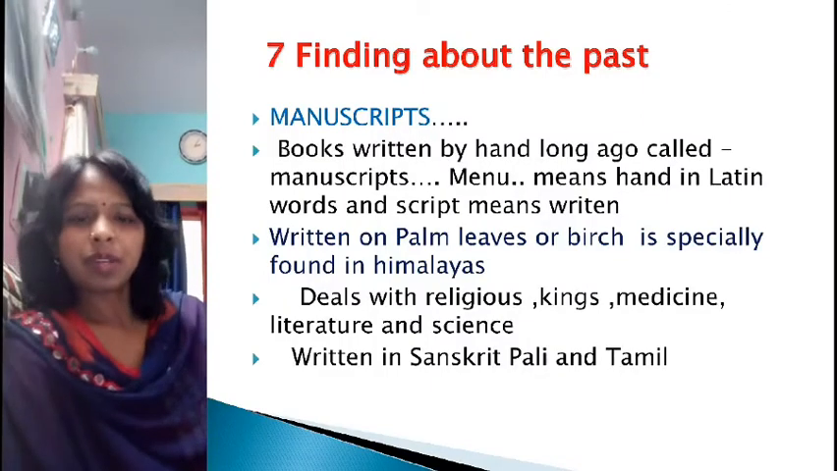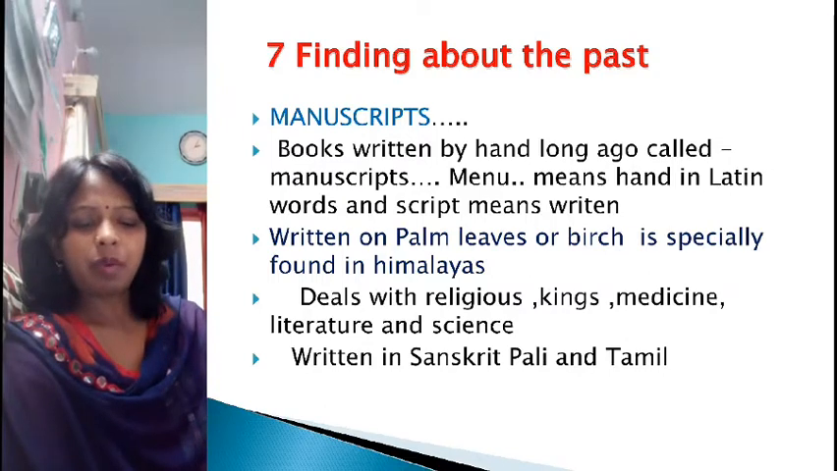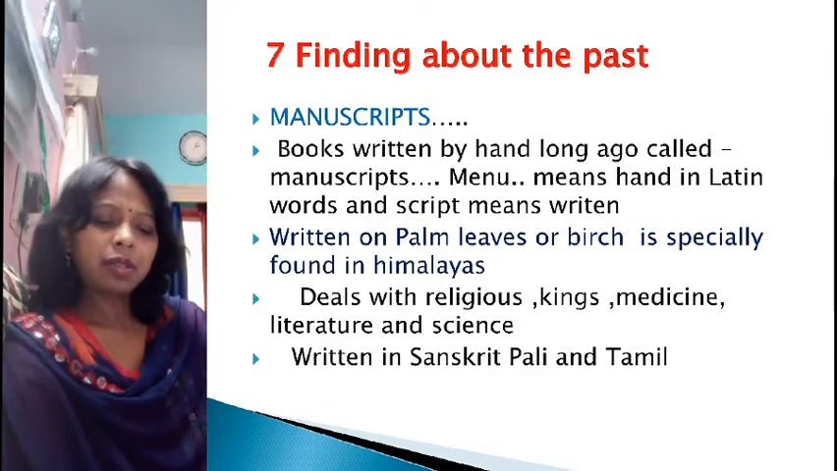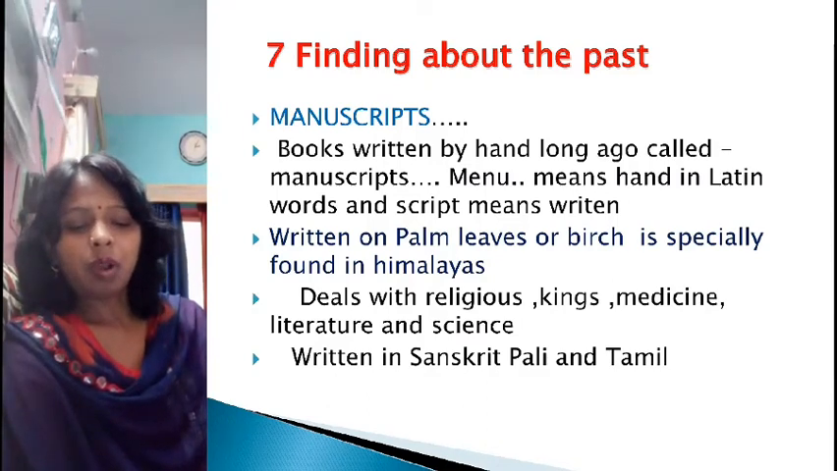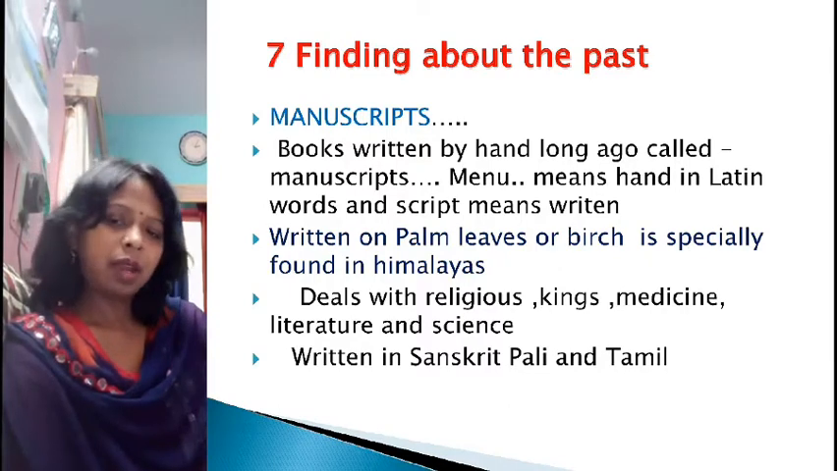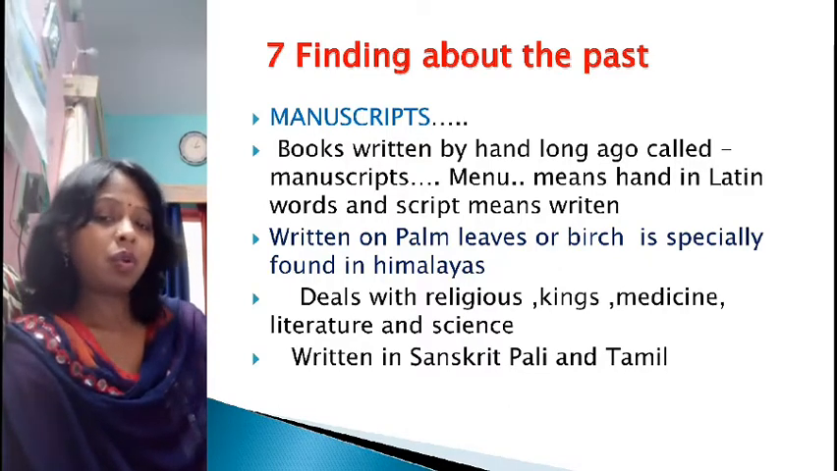Here our next topic is finding out about the past. There are several ways of finding out about the past. One is to search, and the second is to read books that were written long ago. These are called manuscripts because they were written by hand. This comes from the Latin words manu, meaning hand, and script, meaning written. So books written by hand are called manuscripts.